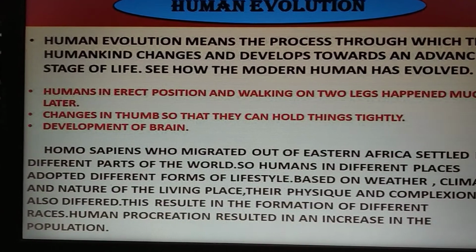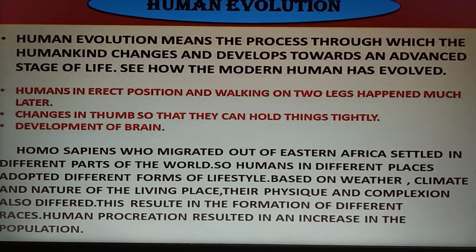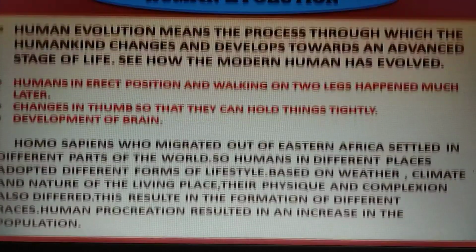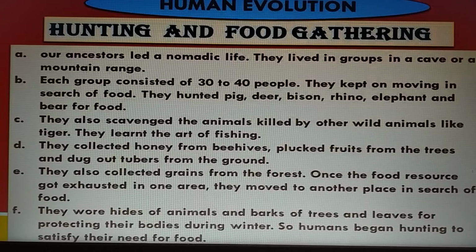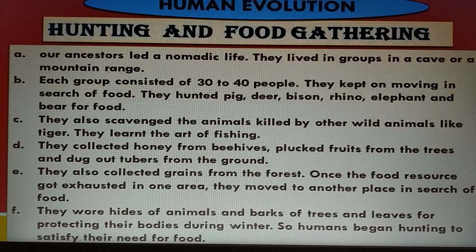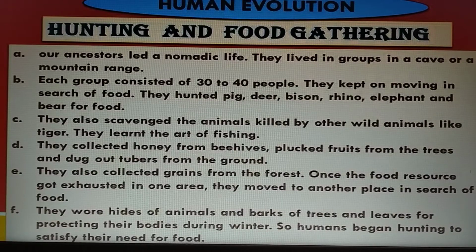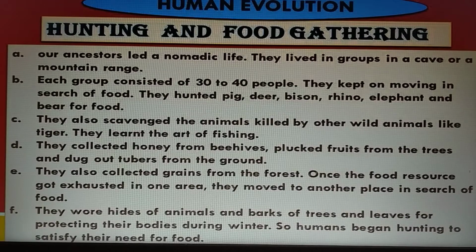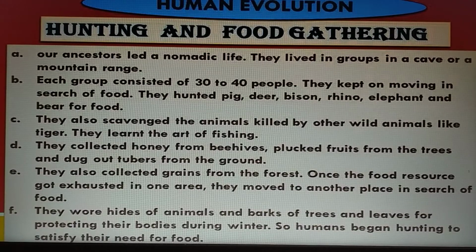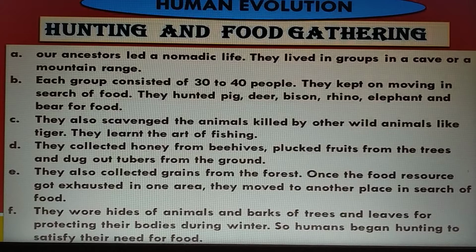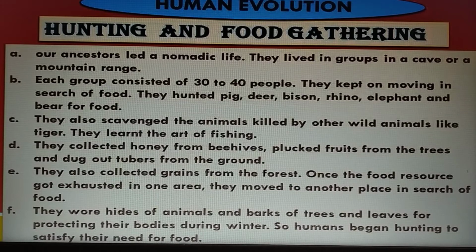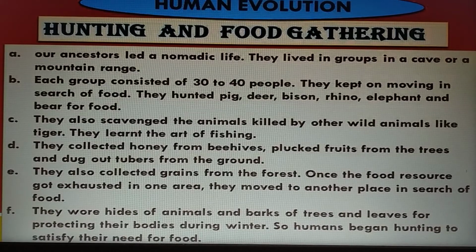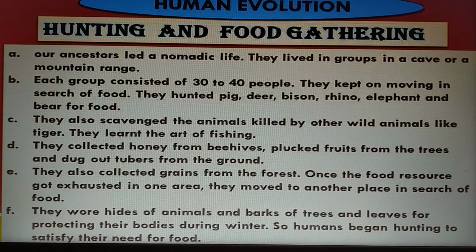The next topic we are going to discuss is hunting and food gathering. Our ancestors led a nomadic life. They lived in groups in a cave or a mountain range. Each group consisted of 30 to 40 people.